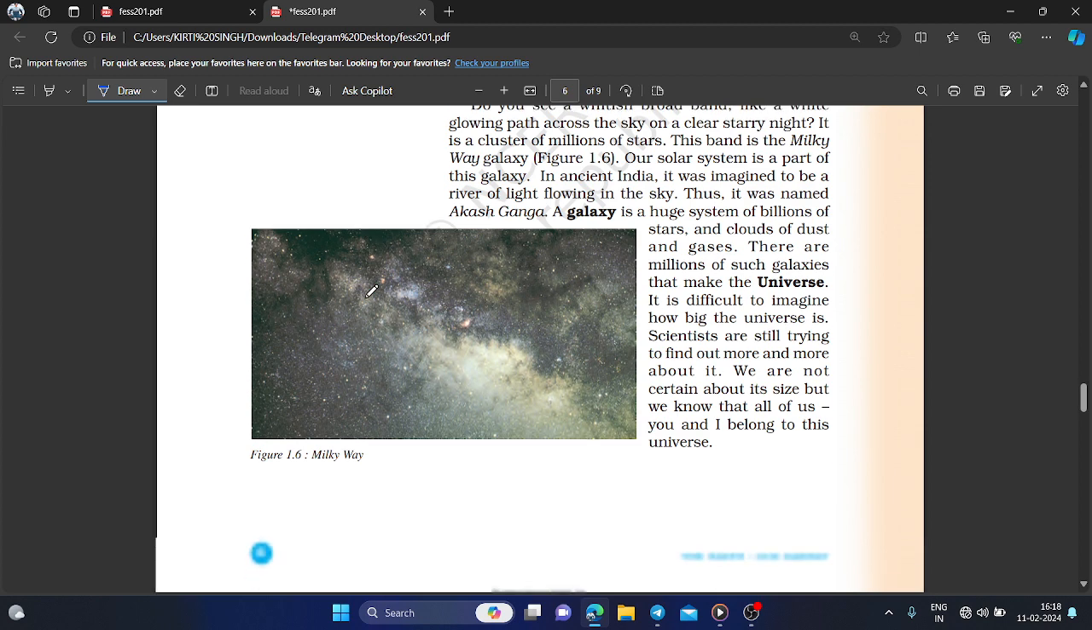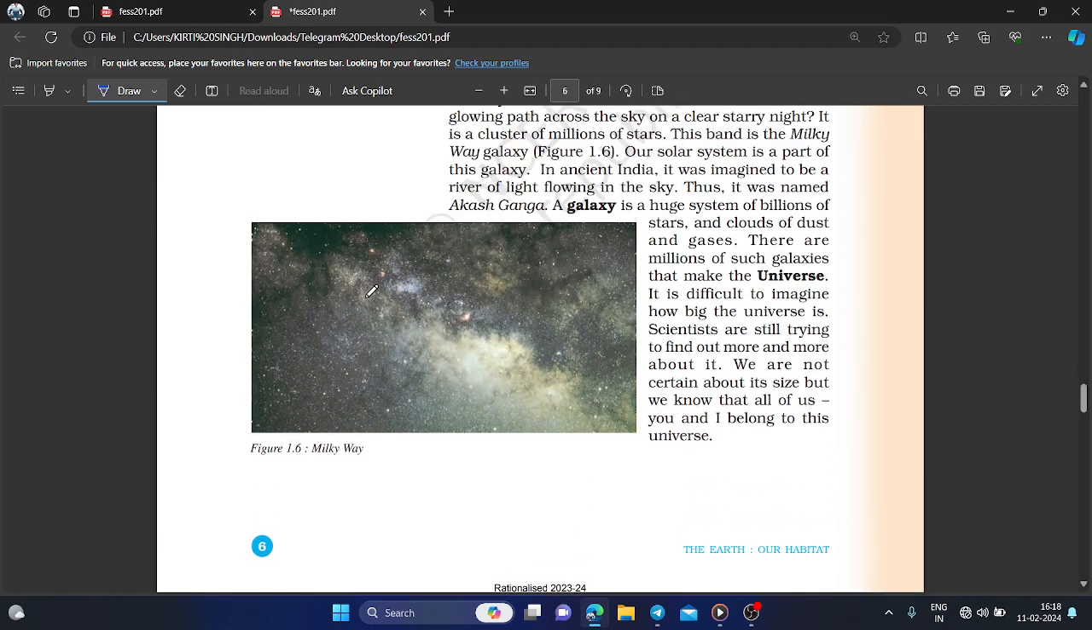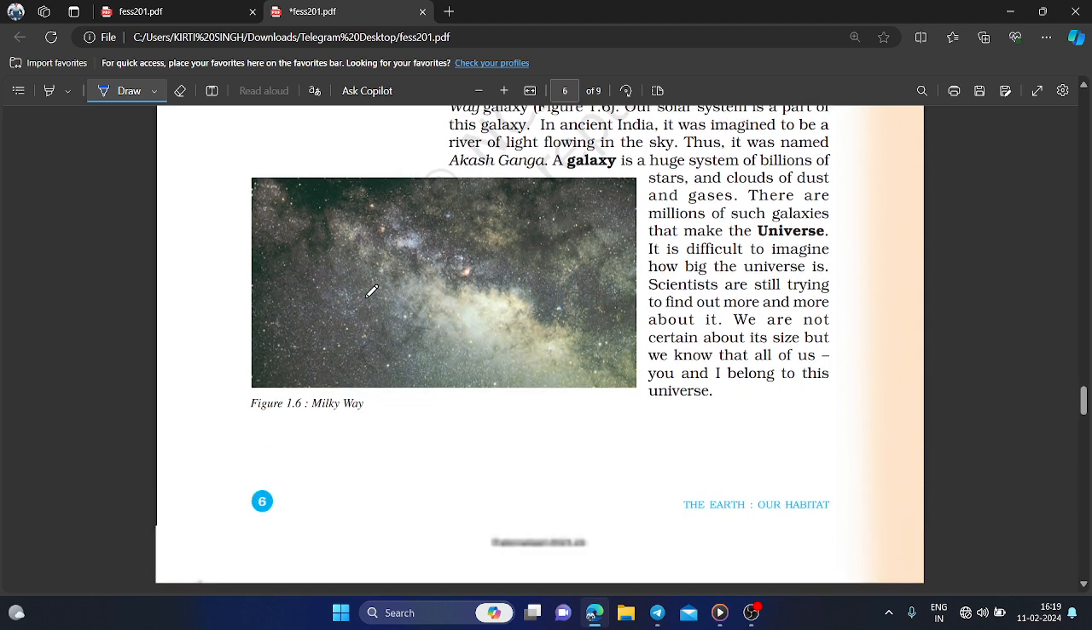There are millions of such galaxies that make the universe. It is difficult to imagine how big the universe is. Scientists are still trying to find out more and more about it. We are not certain about its size, but we know that all of us, you and I, belong to this universe. Our universe is very big, and we are exploring it. You cannot imagine how big the universe is. And now the scientists are exploring the new things that exist in the universe.